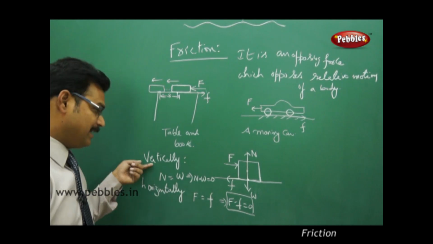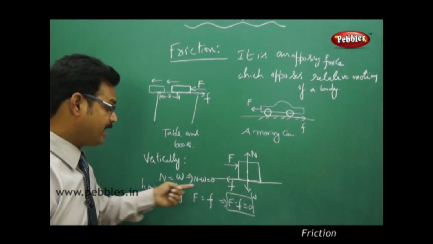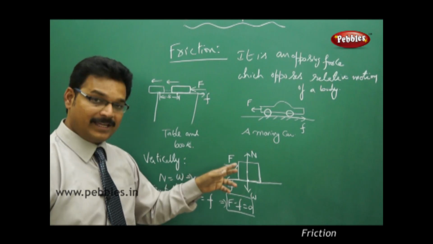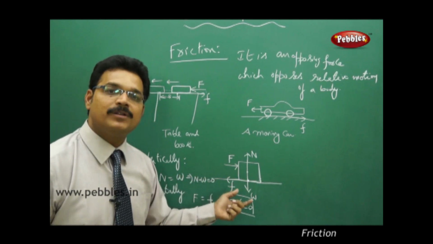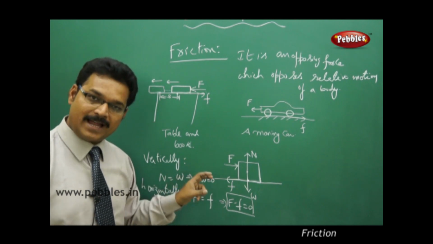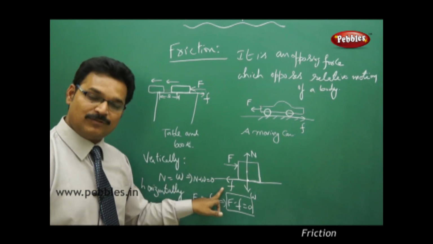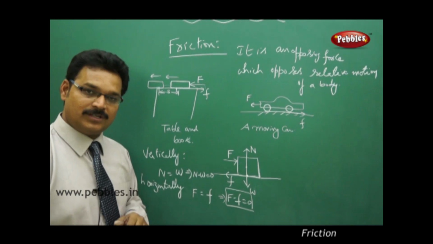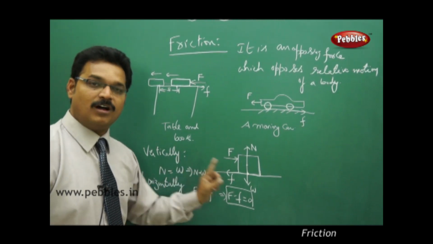Due to vertical direction and horizontal direction, net forces are 0. We can say the block is in equilibrium state. So here our point of contact is that this friction is the opposing force which opposes this force. That's why the body is not moving in the horizontal direction.